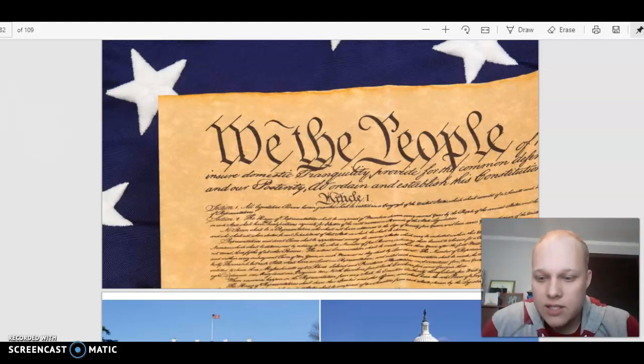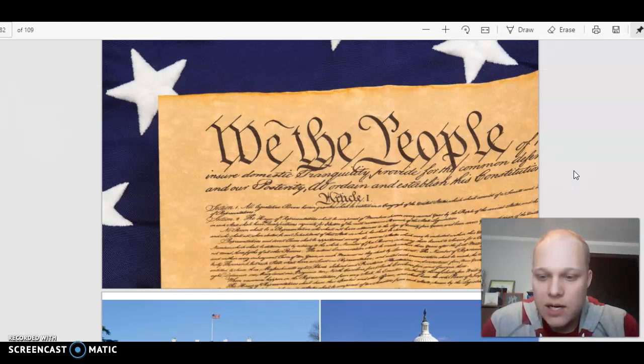This means that the greatest power behind the American government is the American people, all citizens, rather than a king or queen, or just the founding fathers who wrote the Constitution. And that's also why it's written in big letters, you can see there. We the people is written in really big letters. The government of the United States represents all of the citizens in the United States.